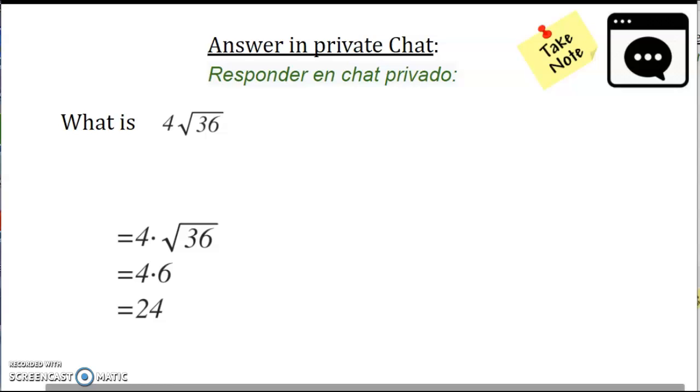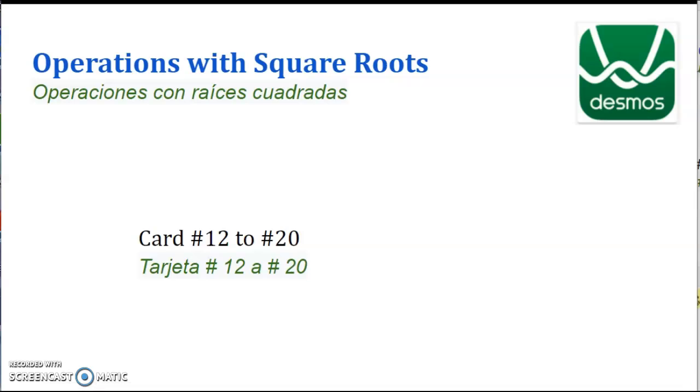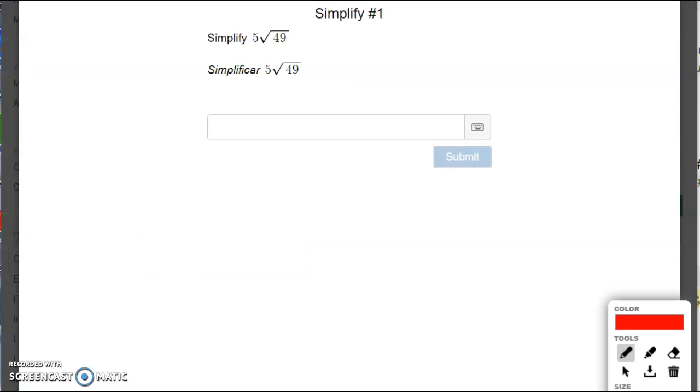That makes it a whole lot easier. What's square root of 36? That's just 6. That means you were just multiplying 4 and 6 to get 24. Okay, so now you're going to go on to the rest of the decimal cards, and that's from card 12 to 20. So please pause the video and try to do them yourself. Okay, I'm going to go over them.